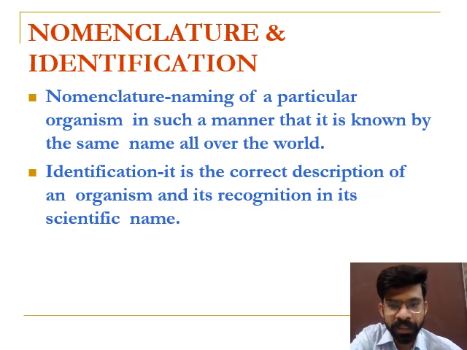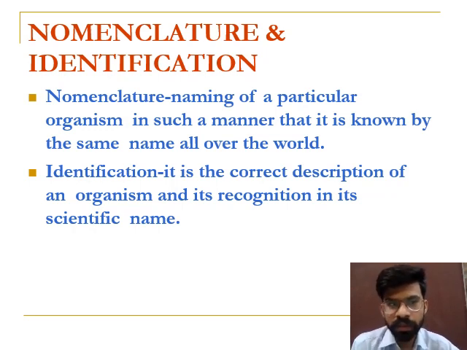Now next is nomenclature and identification. What is nomenclature? Nomenclature is a branch of biology which deals with providing a specific name to an organism. And in biology, there are two types of nomenclature: common name and scientific name. Scientific name is accepted all over the world, and common name is accepted over a restricted or local area. So nomenclature can also be defined as naming of a particular organism in such a manner that it is known by the same name all over the world.